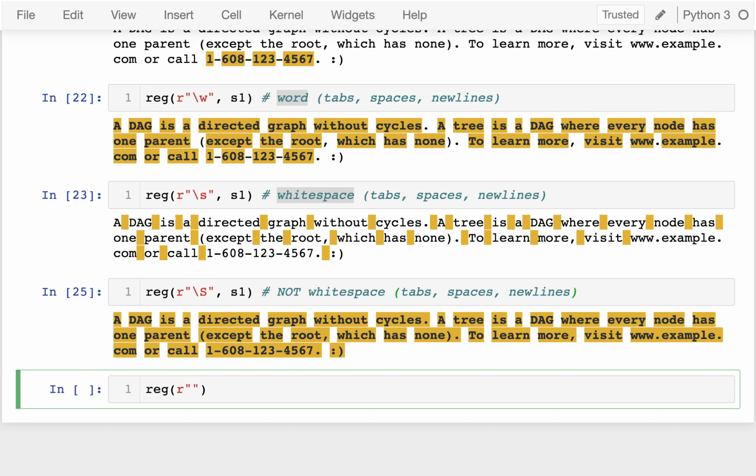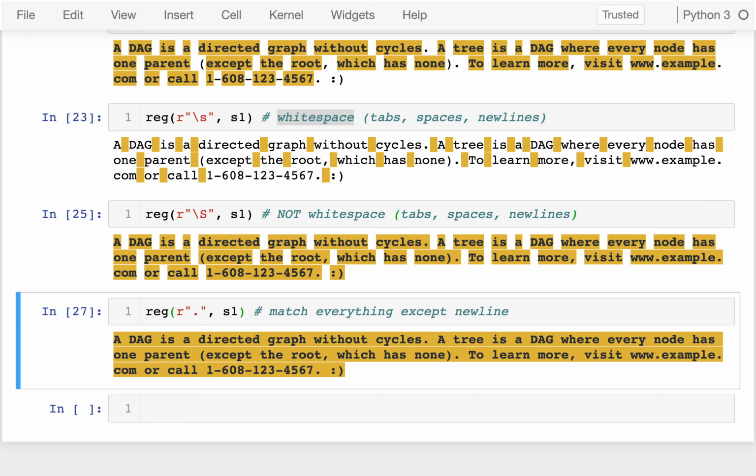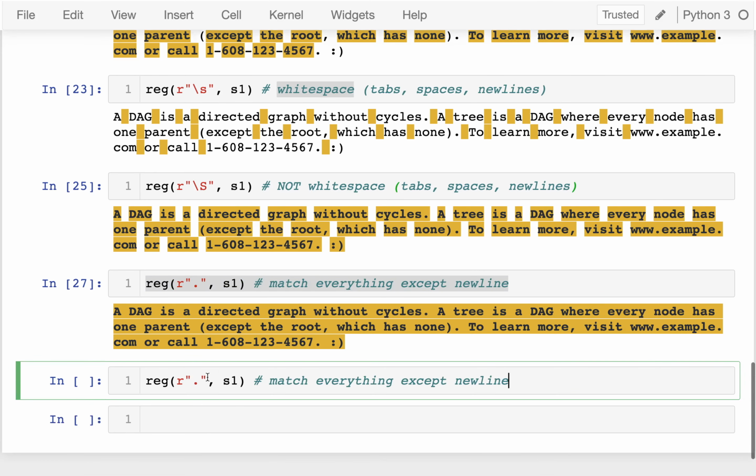Another one that we might want to look at, which is very general, is just this. It is the period, and this one means match everything except new line. So I'm going to run that, and it only works if I pass in a string, of course. I guess that's capturing everything here. And because that's so general and so powerful, I'm going to have to escape it, right?